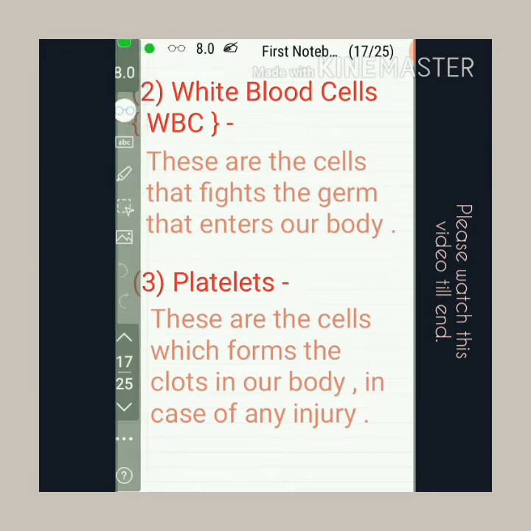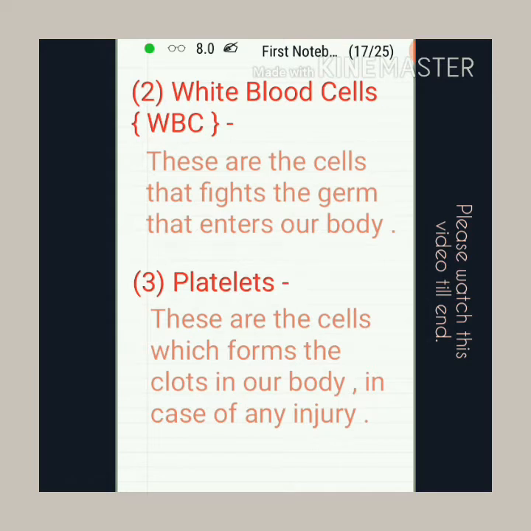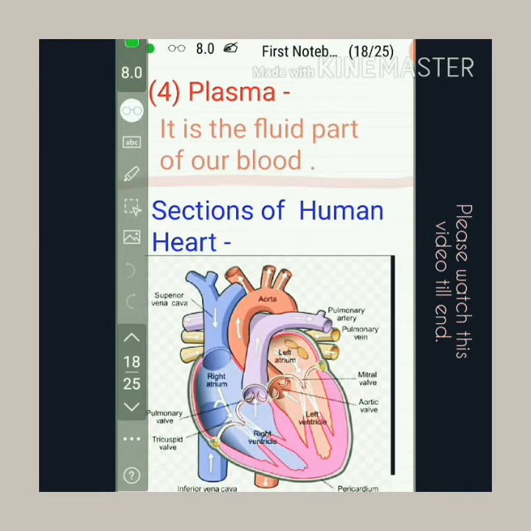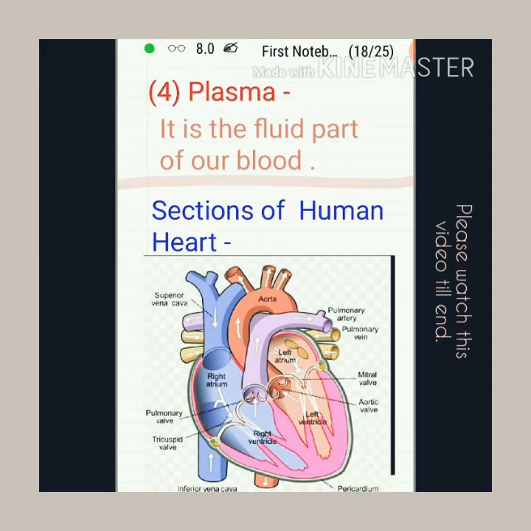Proceeding towards the third, that is platelets. These are the cells which form clots in our body in case of any injury. You may have observed that if you fall down, you may see clots of blood on your injury. This clotting is caused by platelets. Moving towards our next topic. This is the plasma. It is the fluid part of the blood.